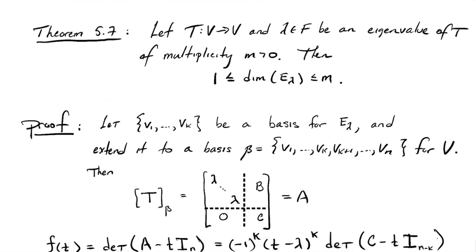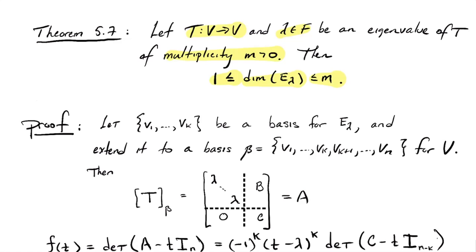First theorem of the lecture, 5.7, is the following: if you take an operator T from V to V, take an eigenvalue of it, and it has, say, multiplicity m greater than 0, so that (t minus lambda) to the m occurs in the characteristic polynomial, then the dimension of this eigenspace, well, it's at least 1, but it's no more than m. So the essence of this theorem is that the multiplicity of the eigenvalue lambda in the characteristic polynomial is a cap on the dimension of this eigenspace. The eigenspace can't be any bigger than that.